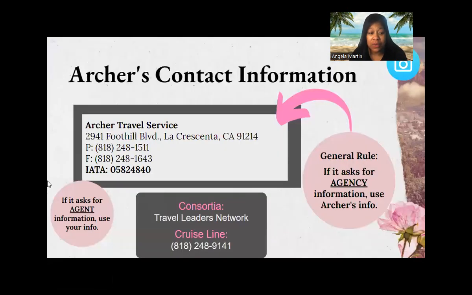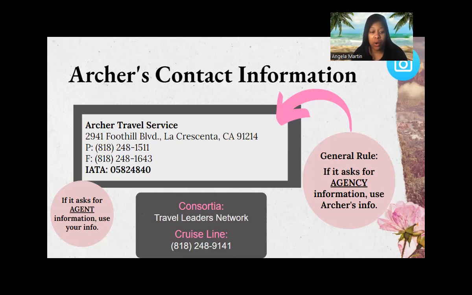So let's keep going and see what type of information you're going to need most of the time. And this is where I definitely suggest that you either take a screenshot of this particular slide or you write this information down and keep it somewhere where you'll always have access to it. As you're registering for suppliers and vendors, you will need Archer's contact information regularly, okay?